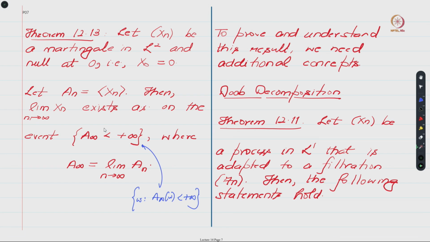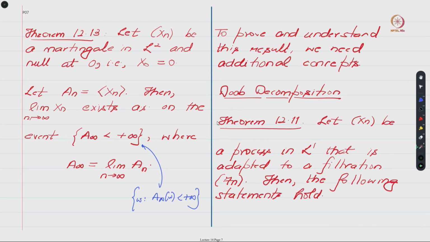So we will now prove this result formally, just to get a feel for how these results are proved. In order to prove this result we need to understand a few additional concepts, and the first among these is the Doob decomposition. Again, this Doob decomposition plays a very crucial role in the analysis of martingales and hence in the analysis of stochastic approximation algorithms as well.